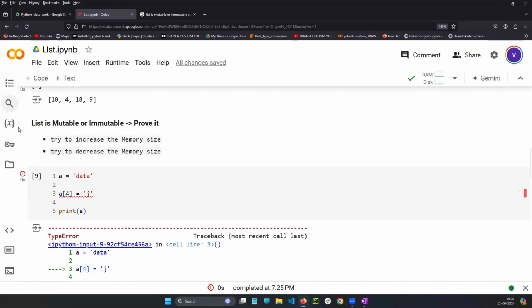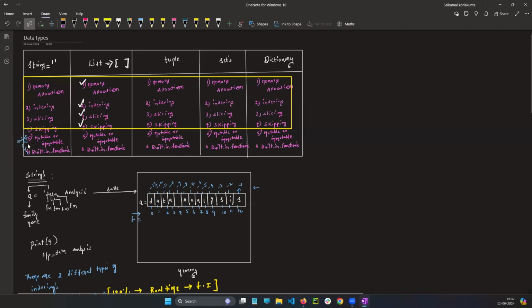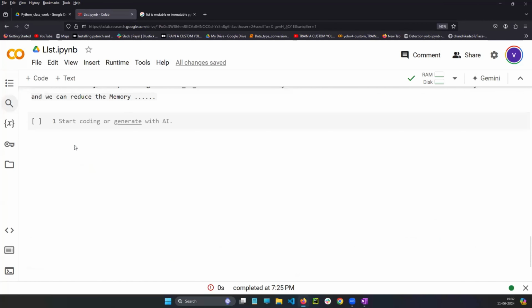Here also you are using the index only to increase the memory. So then use some built-in functions in the string concept also to increase the memory. But my point is, do we have those built-in functions here? We have built-in functions, but there is no built-in function in the string which helps to increase the memory or decrease the memory. That's why it is immutable. But in the list, using the built-in functions, we can increase and we can decrease the memory. Guys, following me now, all of you?